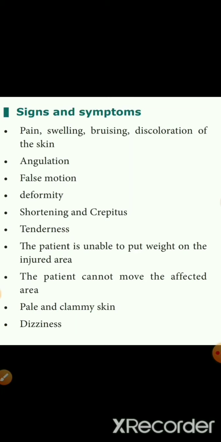Then tenderness is pain or discomfort at the affected area when it is touched, and the patient can't move the body part. The patient is unable to put weight on the injured area. The patient cannot move the affected part. And pale and clammy skin. Clammy skin means the skin becomes wet due to sweating. Then dizziness is a sensation of losing one's balance.